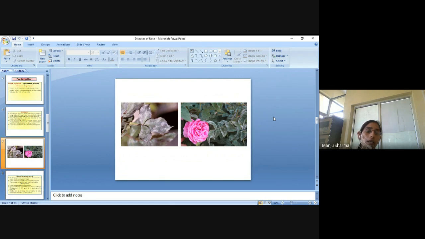On the leaf surface, the structure and appearance look like a powder. The flower is not fully developed, the plant is not completely healthy, and the leaves of the rose flower will easily defoliate.